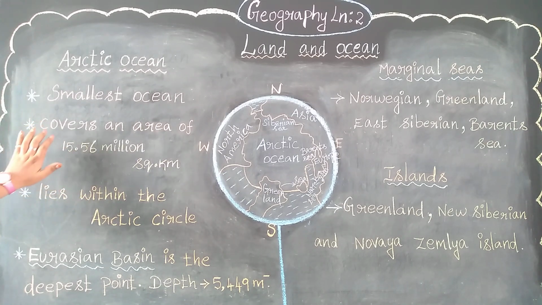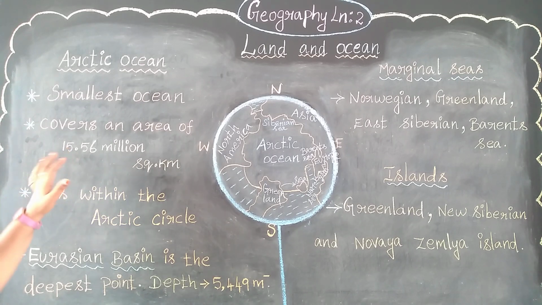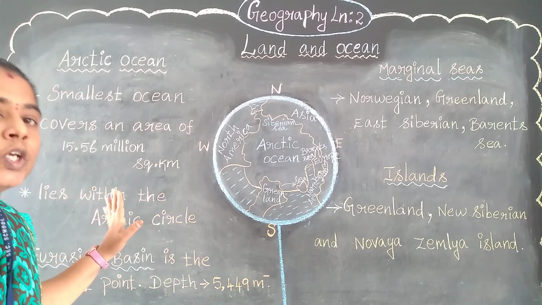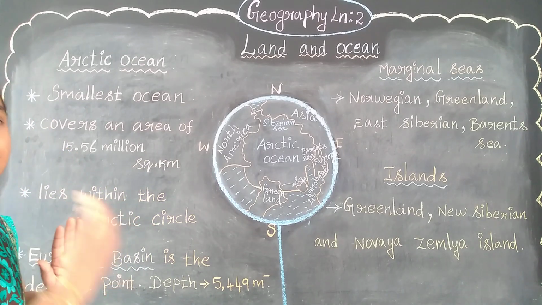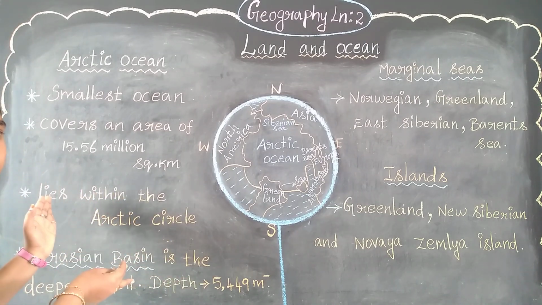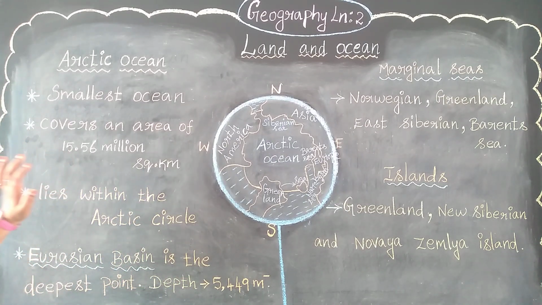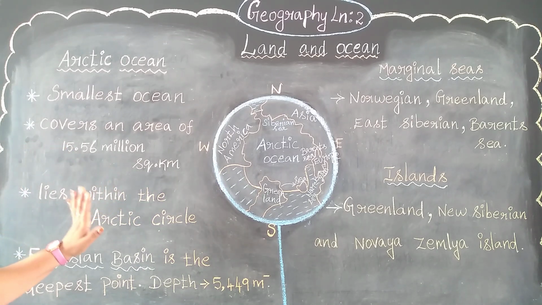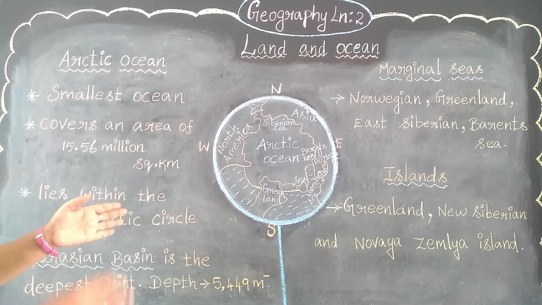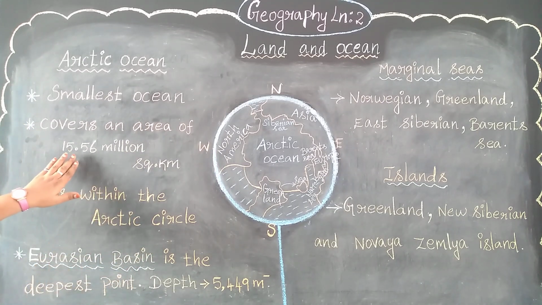So it covers an area of 15.56 million square kilometers. While comparing with other oceans, it is the least one. It contains the least range. So 15.56 million square kilometers is the range of this Arctic Ocean.